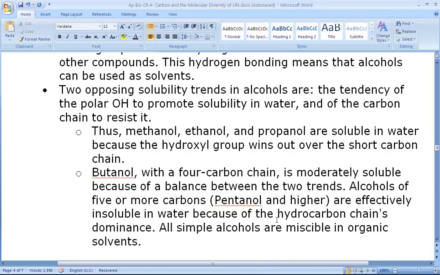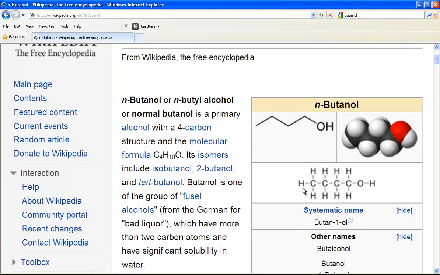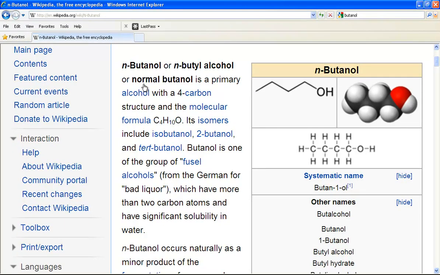So, for example, ethanol, with its shorter carbon chain, is soluble in water because fundamentally the hydroxyl group wins out. In the case of butanol, however, we can see that butanol has a much longer carbon chain and the hydroxyl group loses, and butanol is not soluble in water.